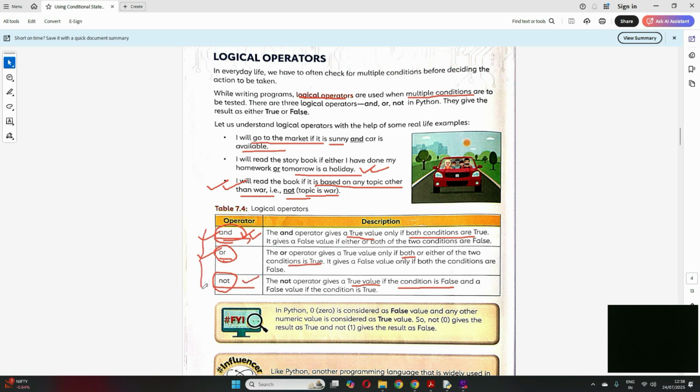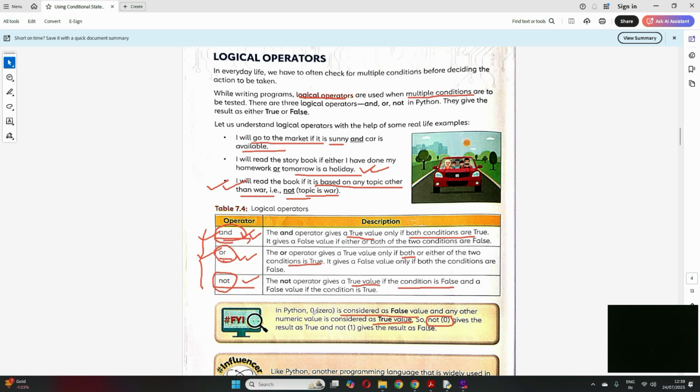Clear these three operators? And, OR and NOT. With and, both the conditions should be satisfied; with or, any one should be satisfied; with not, the condition should not be satisfied. Now, in Python 0 is considered false and any other numeric value is considered true. So 0 is always false in Python. So not 0 gives the result true.